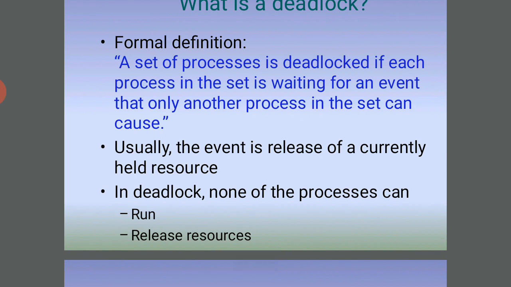So already we discussed the definition of deadlock, the formal definition. A set of processes is deadlocked if each process in the set is waiting for an event that only another process in the set can cause. Usually the event is the release of a currently held resource. In a deadlock, none of the processes can run, release resources, or be awakened.